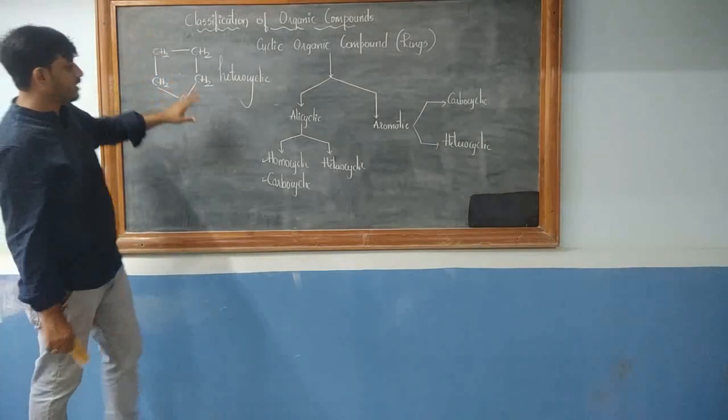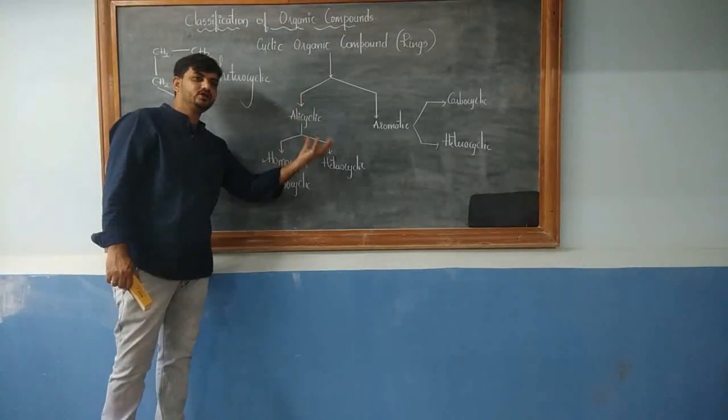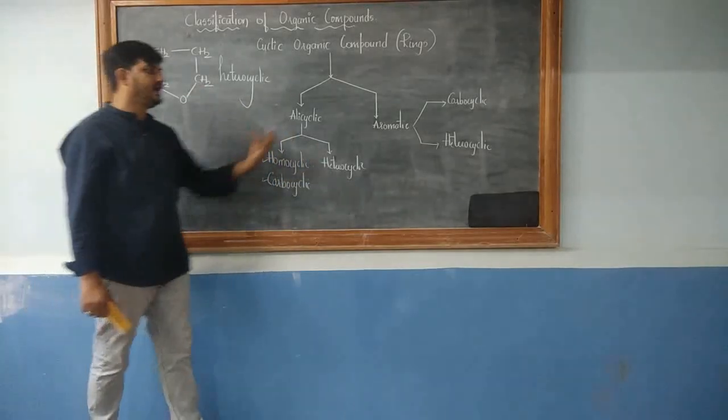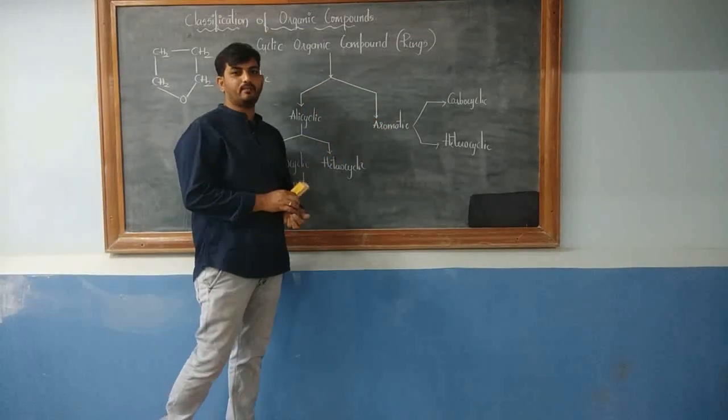Yes, so this is about the alicyclic compounds, that is, cyclic compounds similar to aliphatic compounds, further classified into homocyclic and heterocyclic. Now let us shift our idea towards aromatic compounds.